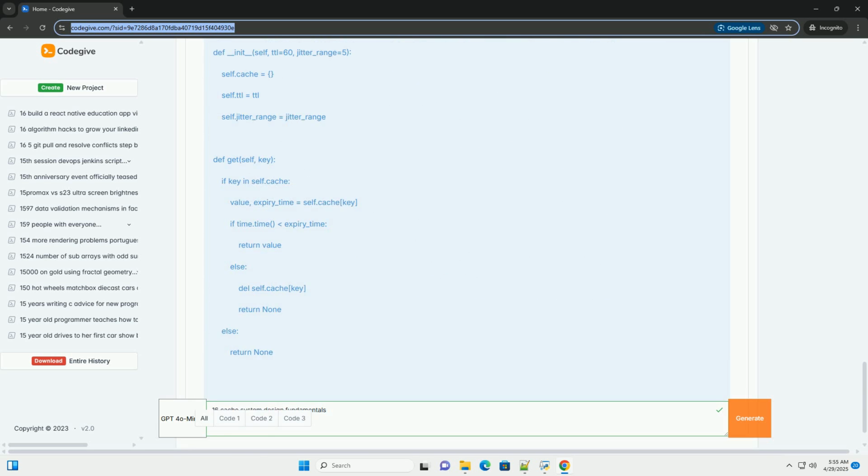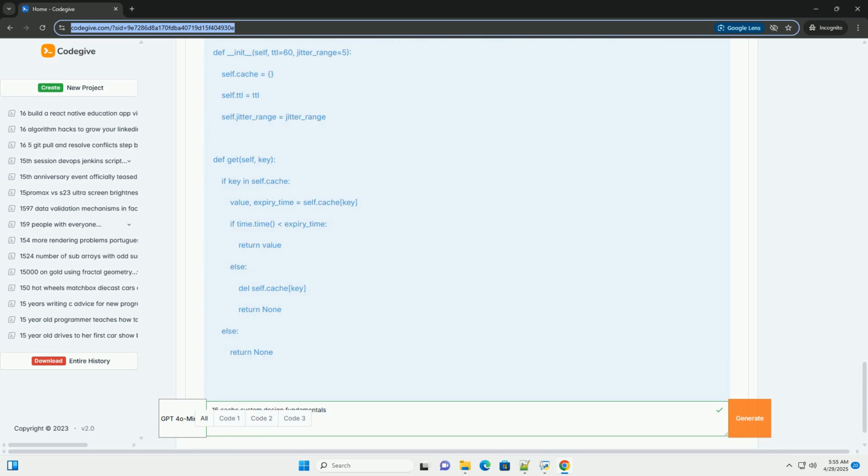Throughput improvement: by serving requests from the cache, the main store experiences less load, allowing it to handle more requests overall. Cost reduction: if the main store is a database or API with usage-based pricing, caching reduces the number of requests, potentially saving money. Availability improvement: in some cases, a cache can continue to serve data even if the main store is temporarily unavailable.